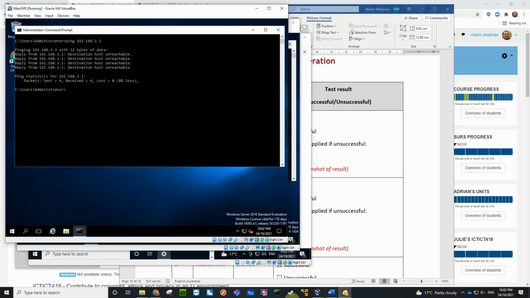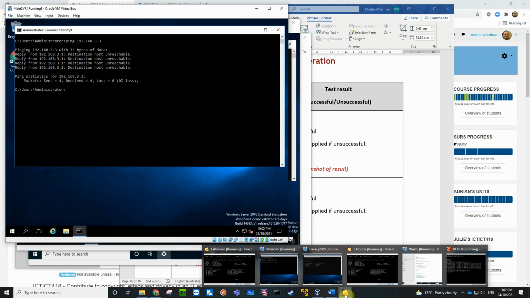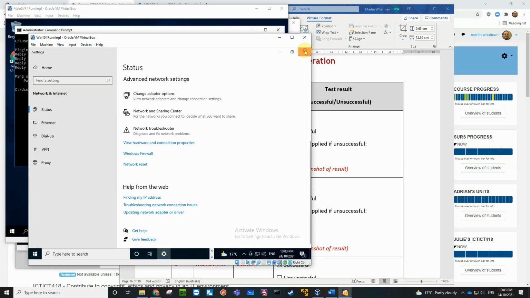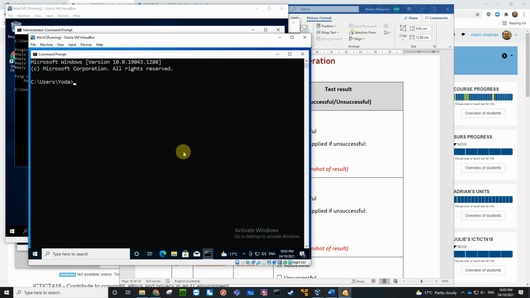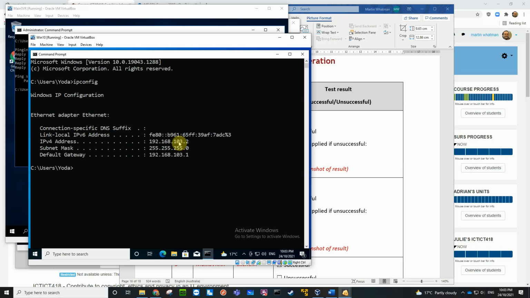And the Windows 10 machine. Let's find out what its IP address is. It's 103.2. Okay.